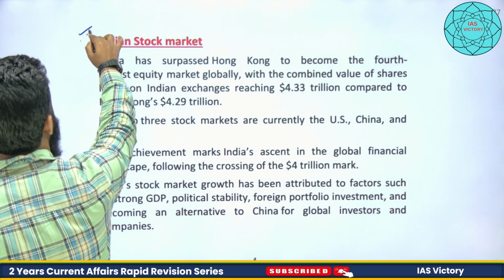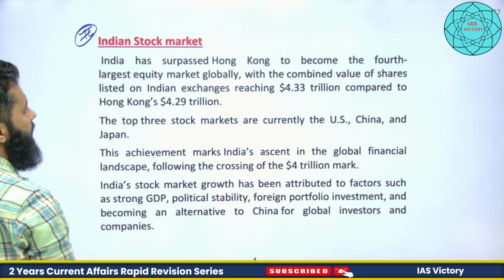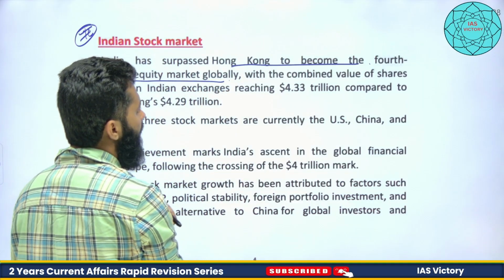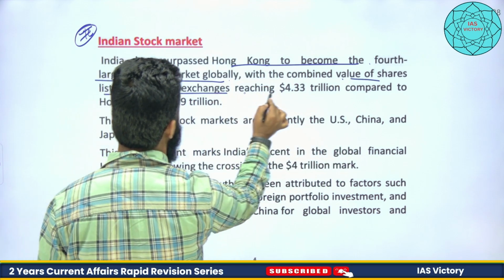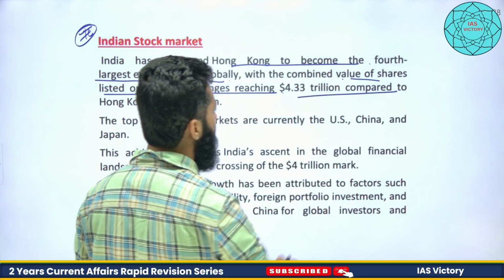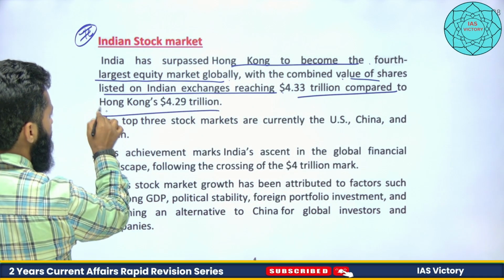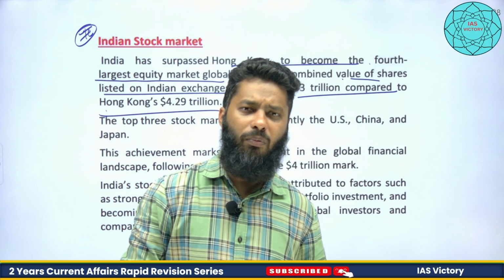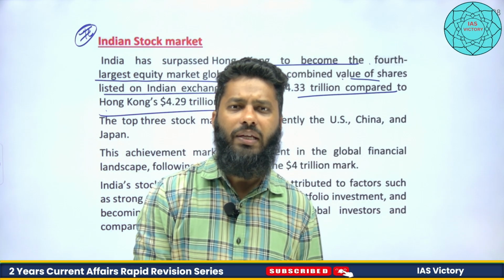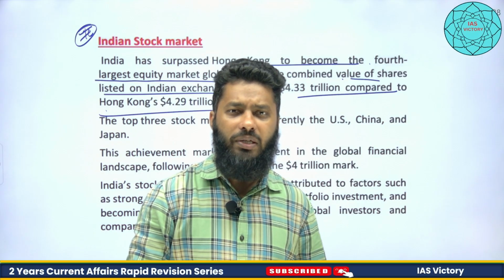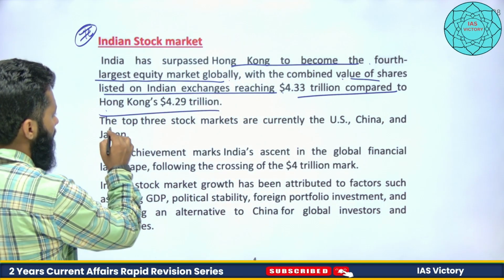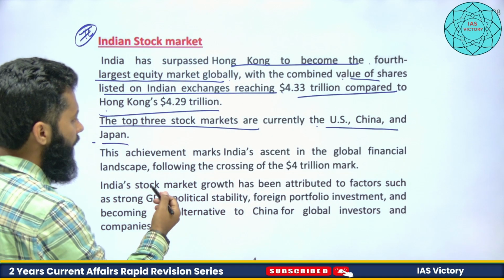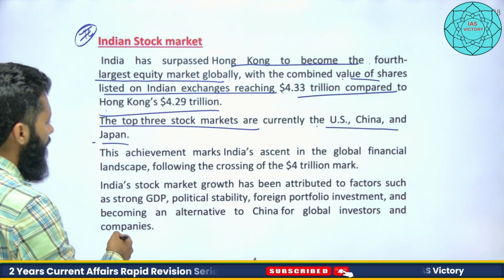Now let's talk about the Indian stock market, right? India has surpassed Hong Kong to become the fourth largest equity market globally, with the combined value of shares listed on Indian exchanges reaching 4.33 trillion US dollars, compared to Hong Kong's 4.29 trillion dollars. People have also got a little more financial literacy, and we can see here that the kind of volume has increased in these trading markets. The top three stock markets are currently the US, China and Japan, and fourth now India. India has become the fourth one. Fifth one is Hong Kong now.